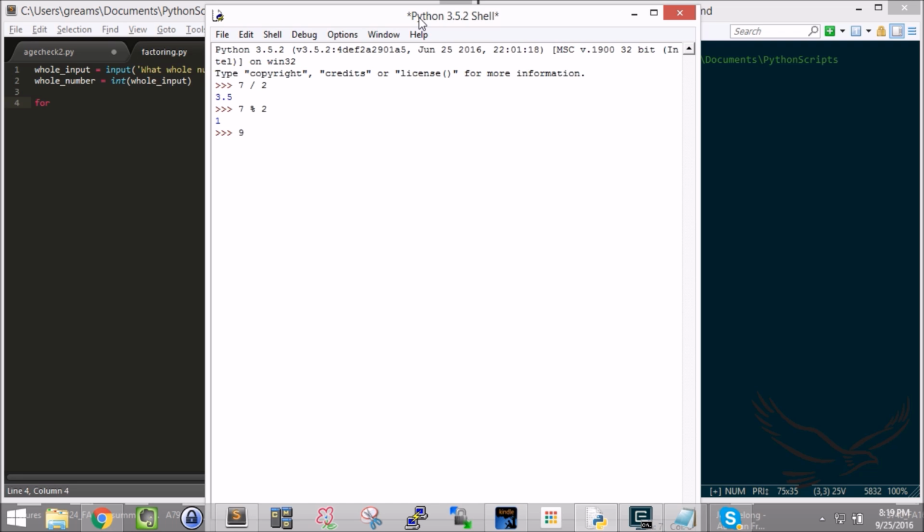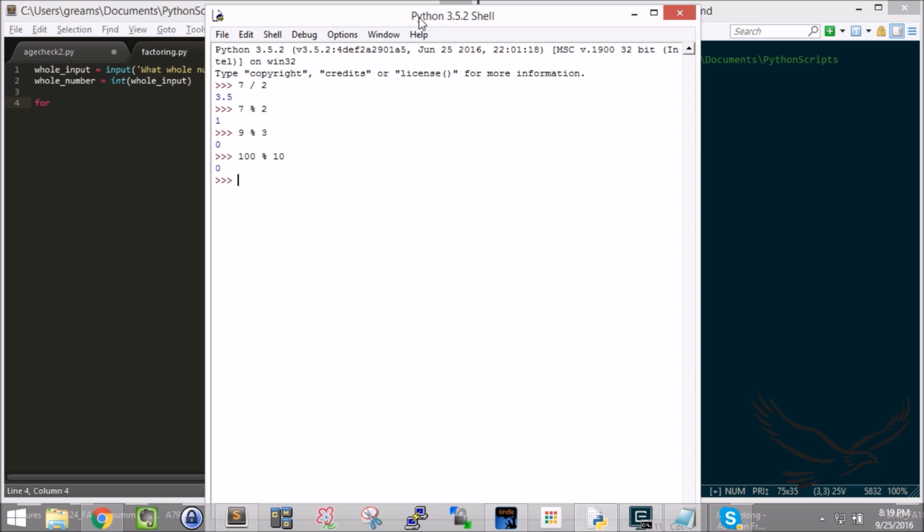So for example, if I do 9 modulus 3, I'm going to get 0. So therefore, I know that 3 is a factor of 9, because I get a modulus back of 0. Makes sense? So 100 modulus 10, pretty simple. I am going to get a 0 back. There is no remainder when I do that, right?